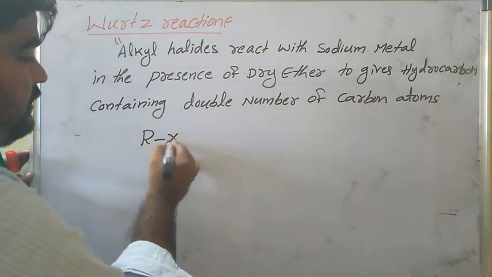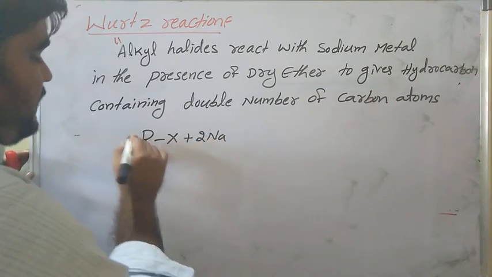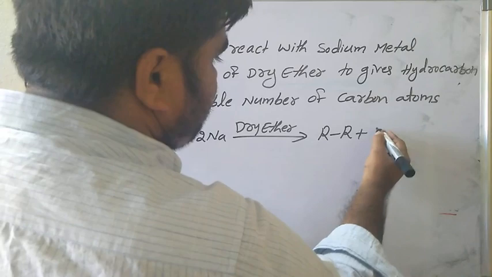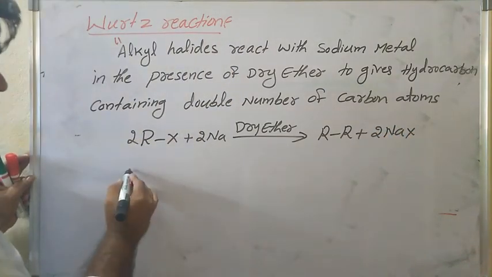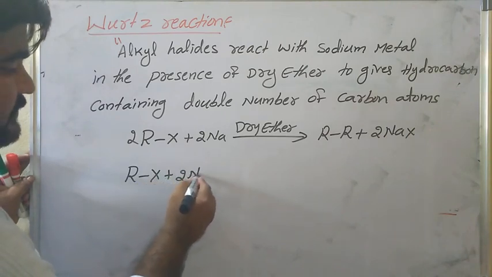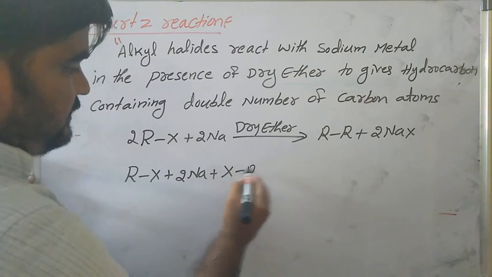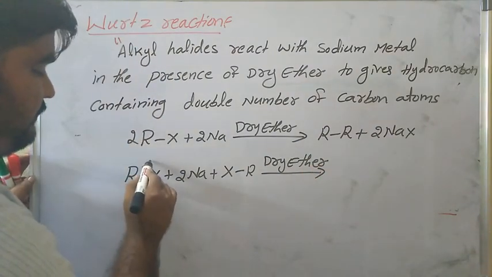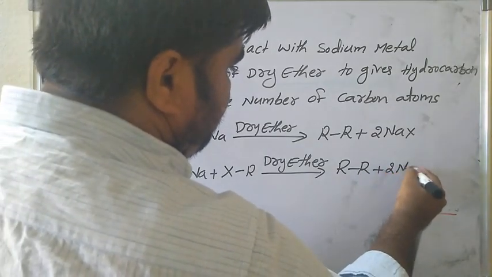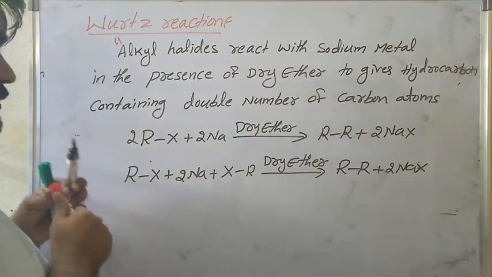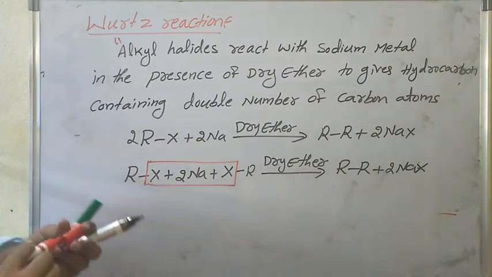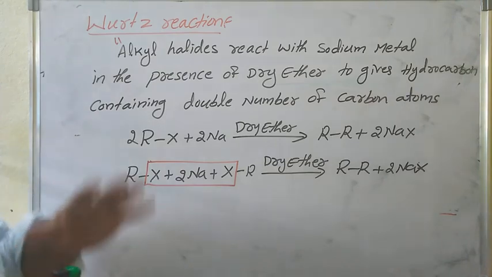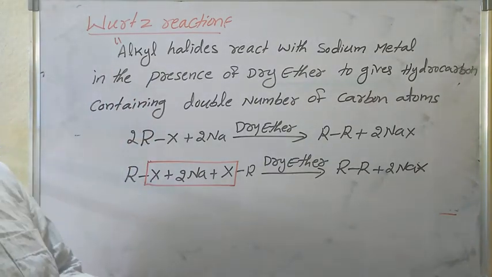See, alkyl halide reacts with 2 moles of sodium metal in the presence of dry ether, with loss of 2 moles of sodium X. So alkyl halide reacts with sodium metal in the presence of dry ether to give a hydrocarbon containing double the number of carbon atoms. This reaction is called Wurtz reaction.